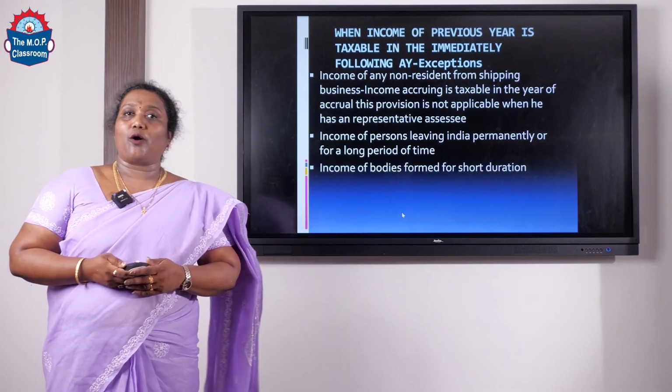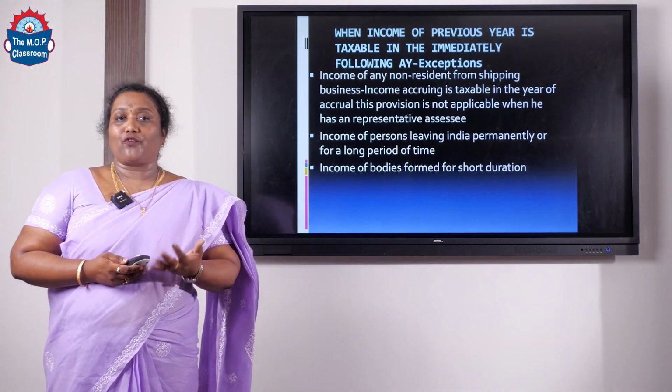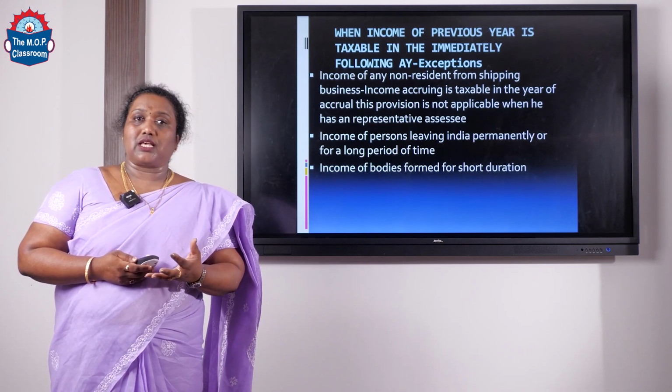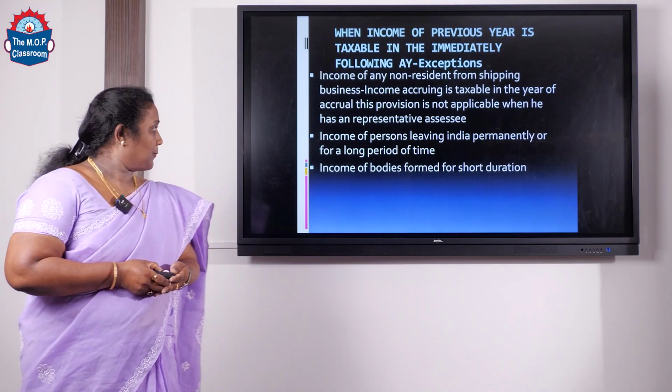Income of bodies formed for short duration. Certain joint ventures are created or formed for a limited period of time. So those sources will have to pay tax in the same year and not in the assessment year.